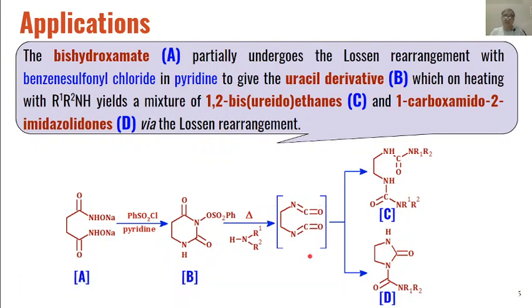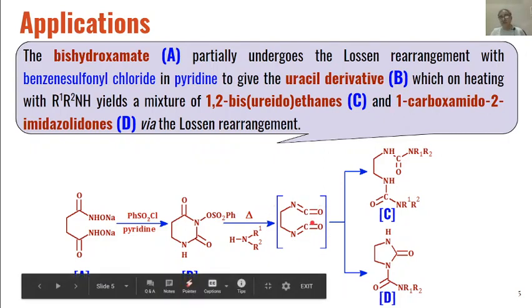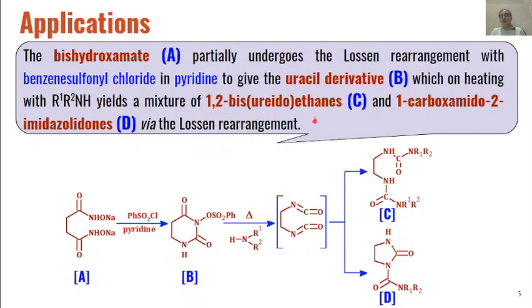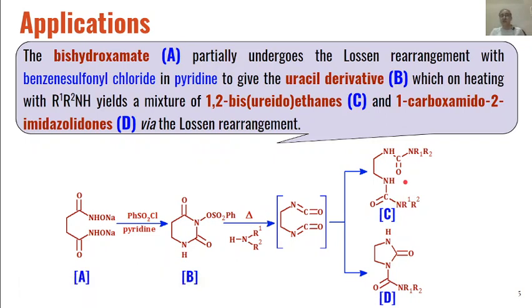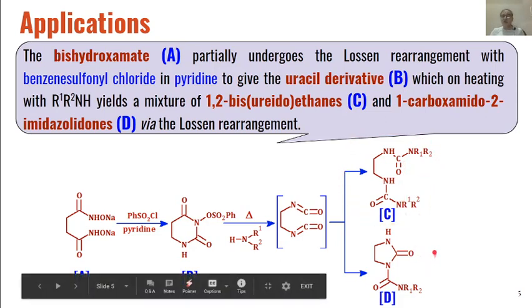diisocyanate as an intermediate, and these diisocyanates are 1,2-bis ureidoethanes, these are known as. These give two types of products. Either they will react with two molecules of this secondary amine to give us these types of 1,2-bis ureidoethanes as the product, or 1-carboxamido 2-imidazolidones are formed as the product.